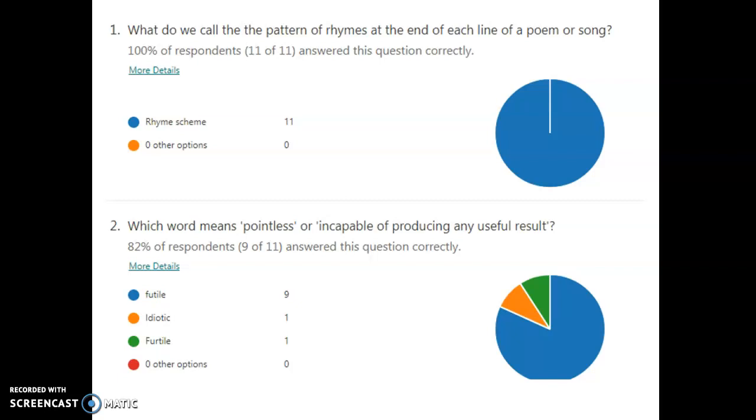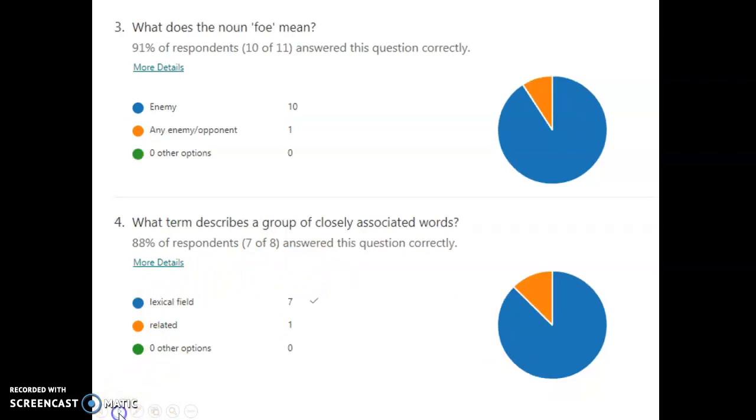Question number 2 was, which word means pointless or incapable of producing any useful result? You can see that the majority did get that answer right. Futile is the word that links to that definition. Another answer there is the right answer, you have put futile, but there is just an incorrect spelling of it. So that's just something to be aware of, that when it comes to the word futile, do make sure that we are spelling it right. There's no need for the R there. And another person has put idiotic there. That's not quite the right answer. So it is a case of making sure that we understand that the word that means pointless or incapable of producing any useful result is the word futile.